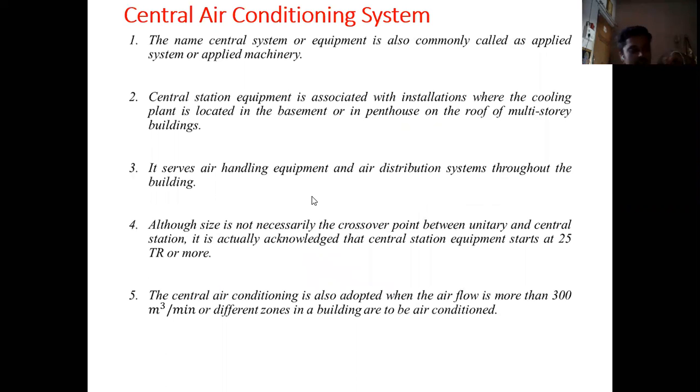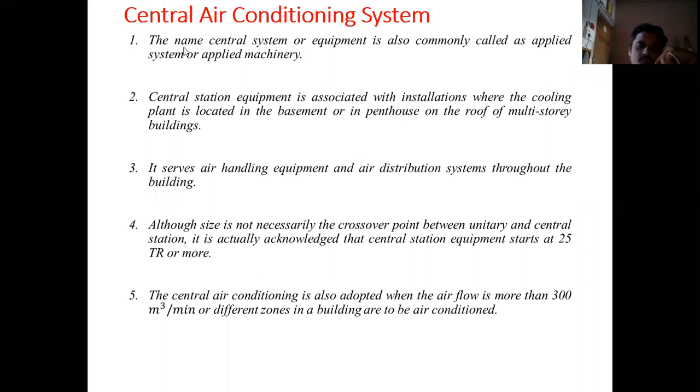Now, whenever we need to install an air conditioner system for a building, where there are a huge number of rooms where we need to provide cooling, under those cases we cannot use a unitary air conditioning system or a window air conditioning system or a split air conditioner system. So under such conditions, we need to use central air conditioning system. The central air conditioning system can be used whenever the tonnage capacity is more than 30 TR. Here 25 TR is given, so it can be used when there is a capacity requirement of 30 TR or more.